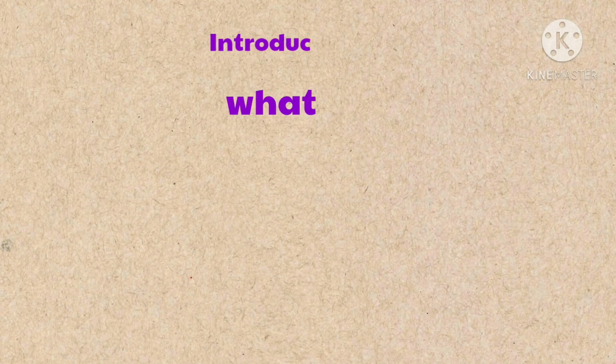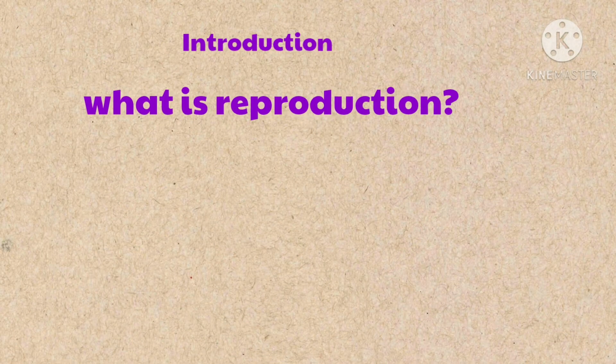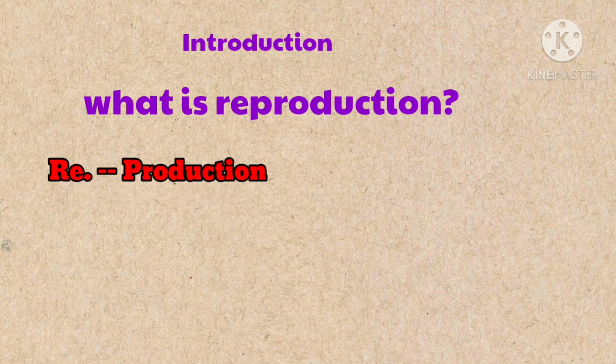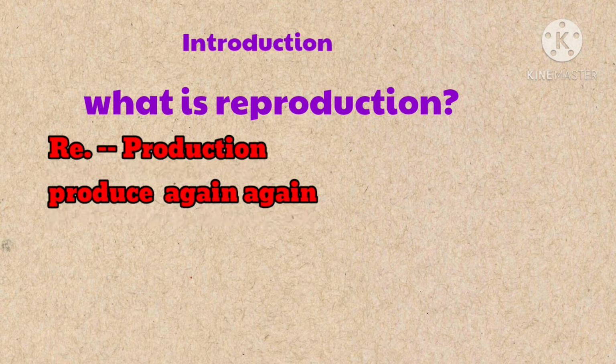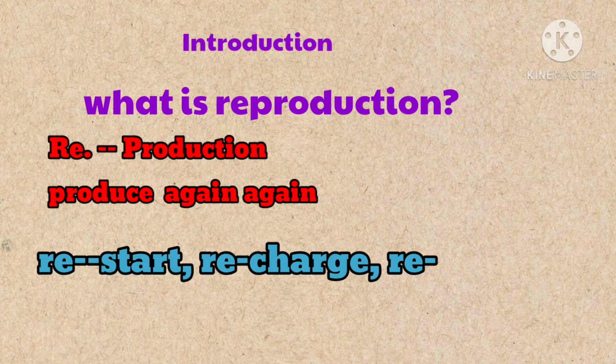Students will have to understand what we mean by reproduction. This word itself tells you about producing something again and again, because re means again. Similarly, restart means start again, recharge means charge it again, refresh means fresh it again.